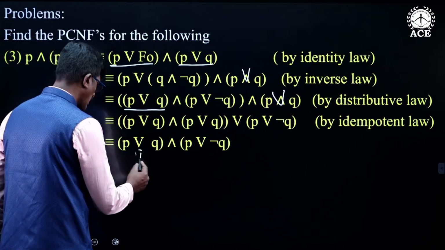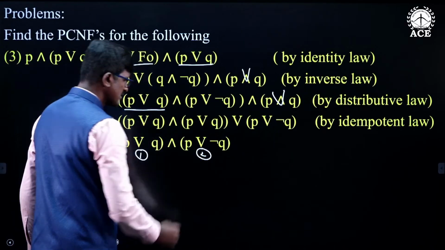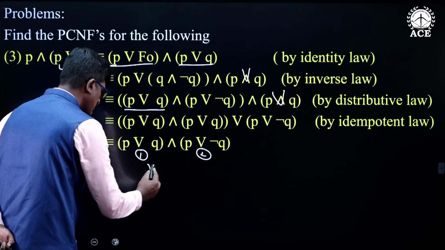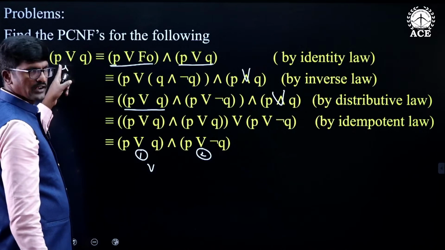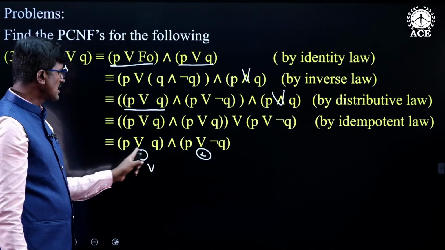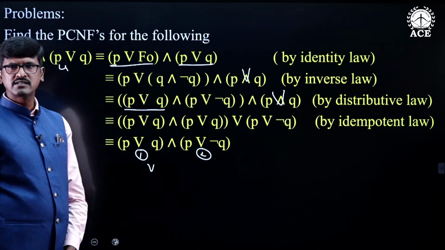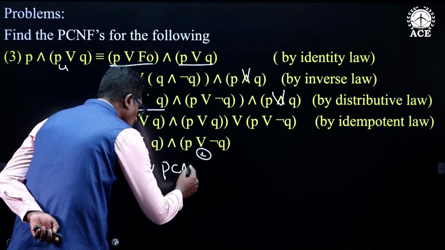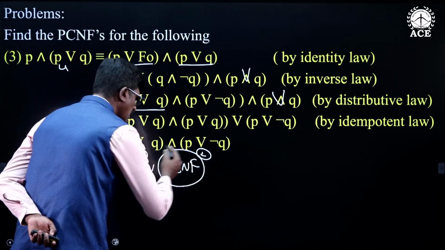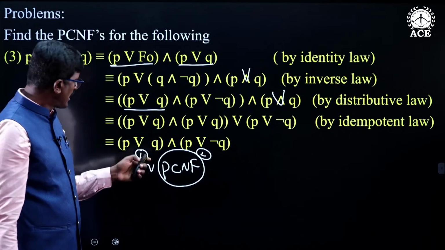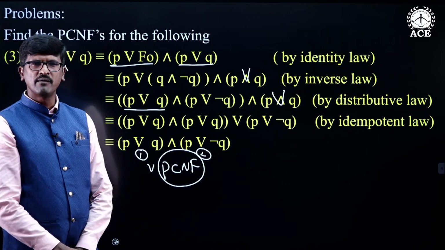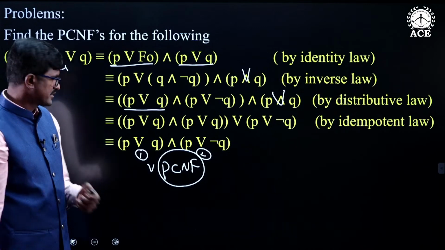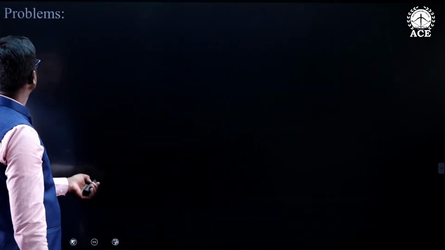P or Q, this is one compound statement and this is one other compound statement. So, this is a U statement and this is V statement. V is logically equivalent to U and V is a conjunction of two max terms. Therefore, this is called principal conjunctive normal form. So, we are finding the principal conjunctive normal form and principal disjunctive normal form with the help of the laws of logic. Next important one.